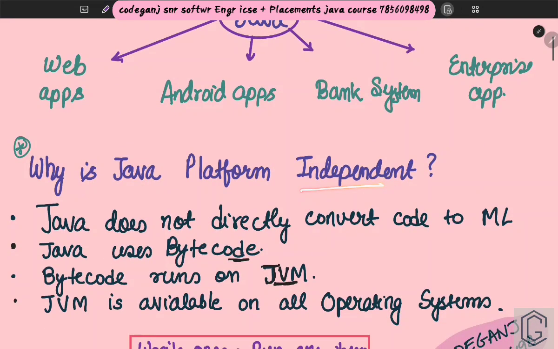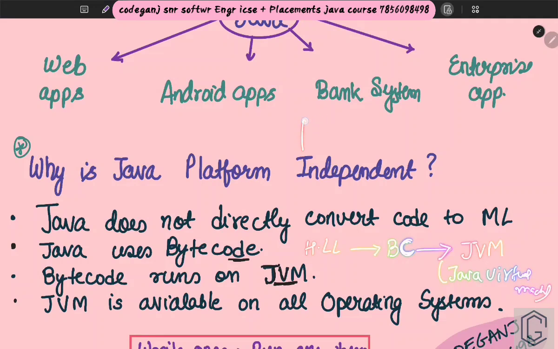You know that you write your code in a high-level language, and Java is a high-level language. So you wrote your code in English. This code actually has to be converted into machine language, then only the computer will understand it. But Java does not directly convert this into machine language. Once you have written your code in high-level language, it converts it into an intermediate bytecode language. This bytecode is then run by the JVM. JVM is what? Java Virtual Machine. So it is not a physical machine.